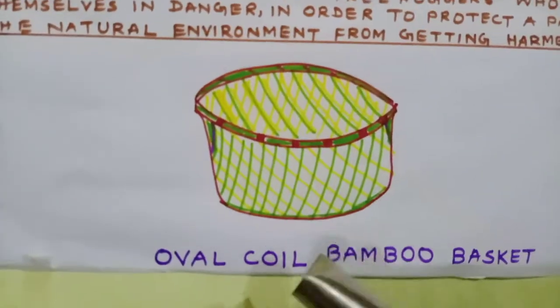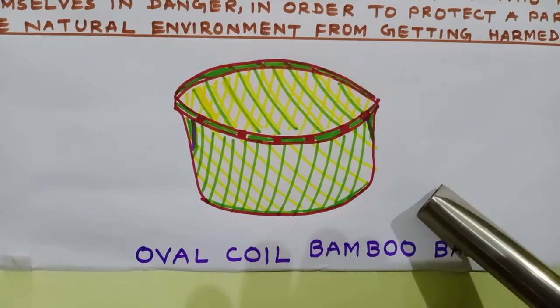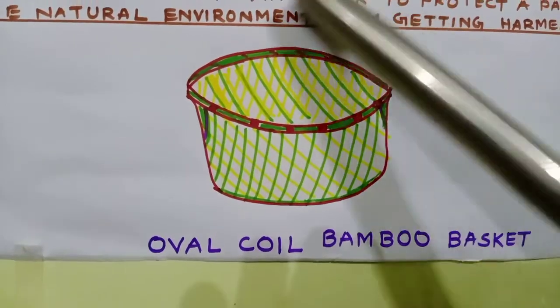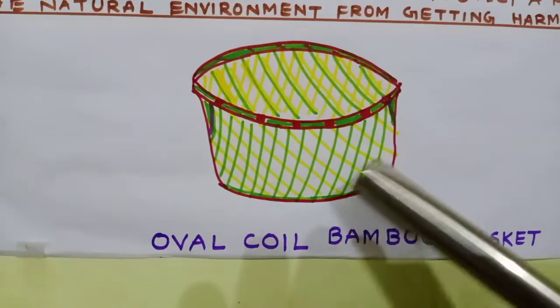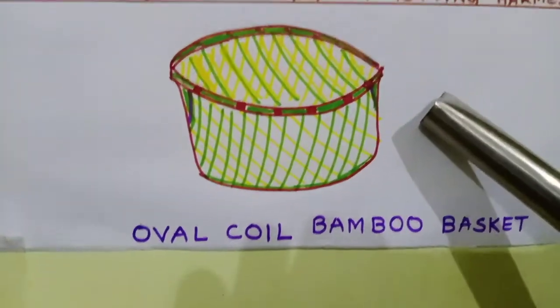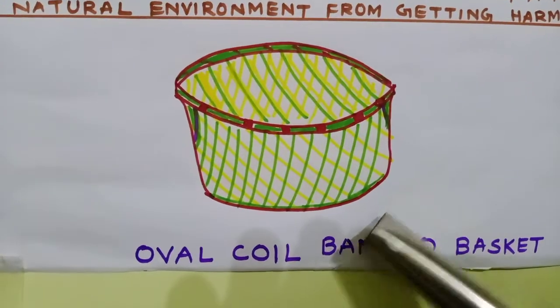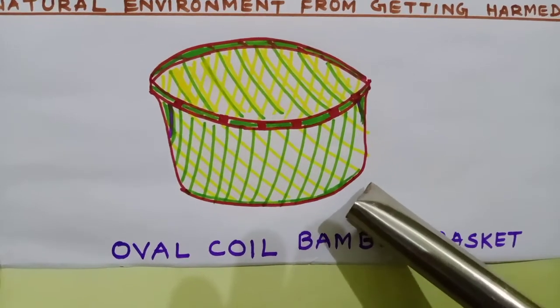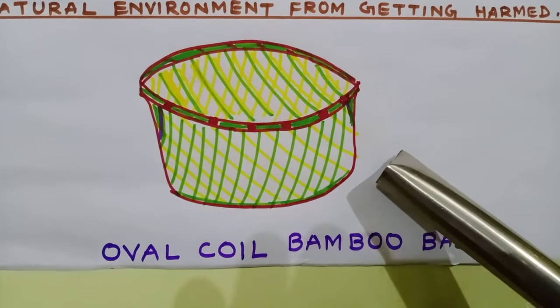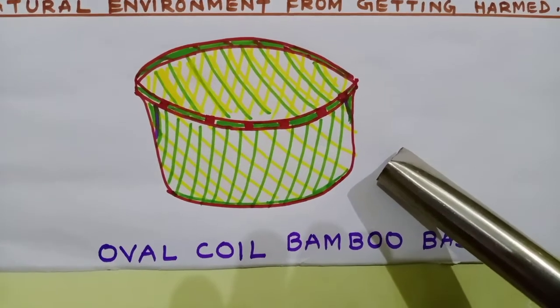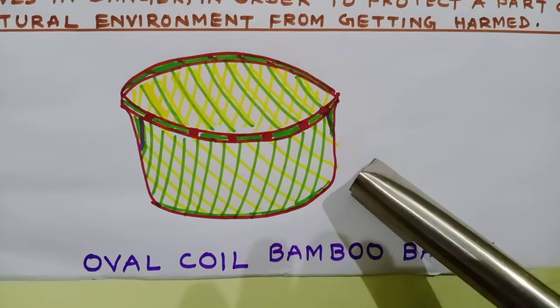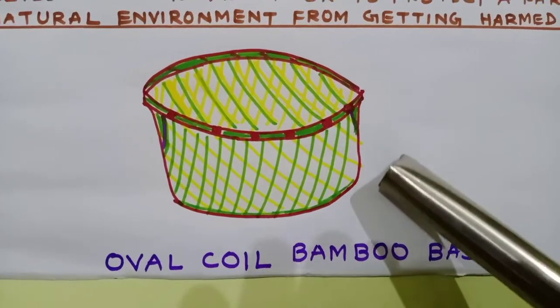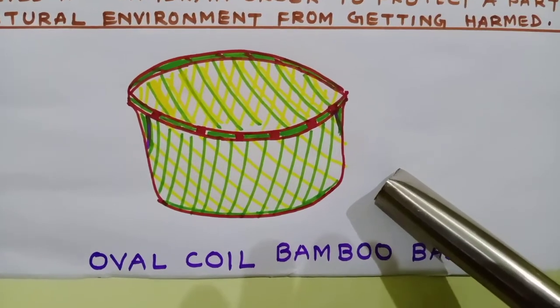Now you can see here one diagram. What is it? It is oval coil bamboo basket. It has been prepared with the help of bamboo only. So many things are prepared with the help of bamboo. So here one thing has been given, oval coil bamboo basket. How beautiful is it? Just see. So bamboo is very beautiful and it is very much used widely by human beings. Isn't it, students? So how did you find it? Many things we have learned.